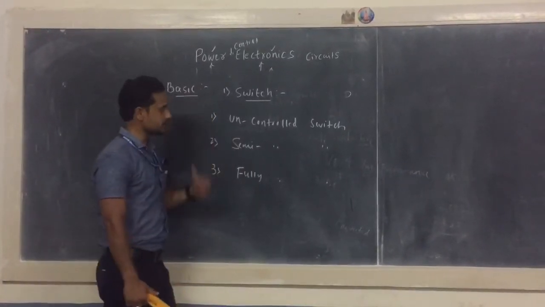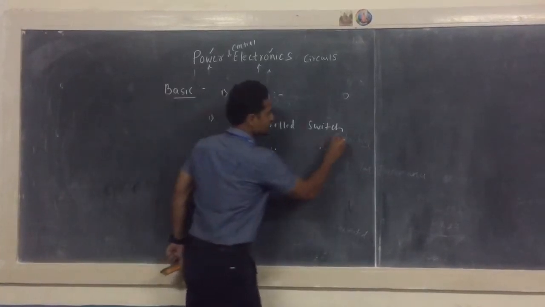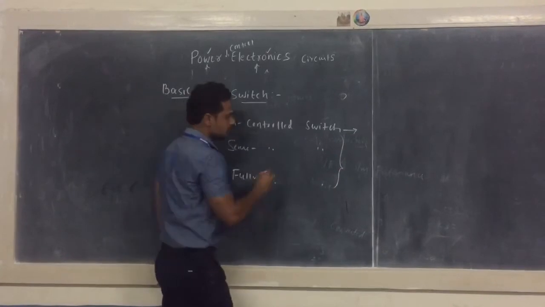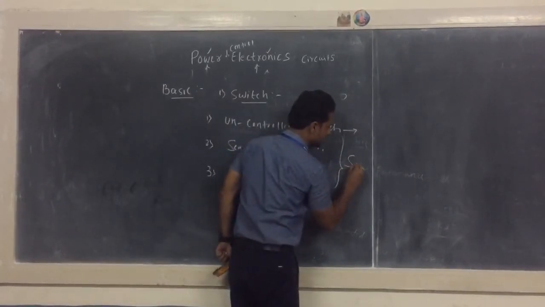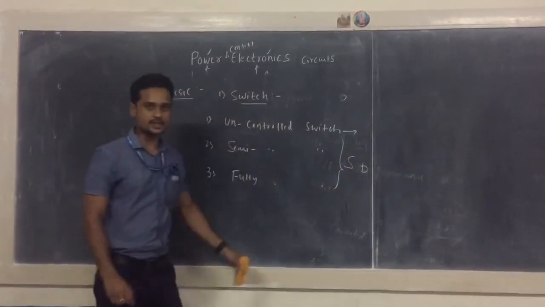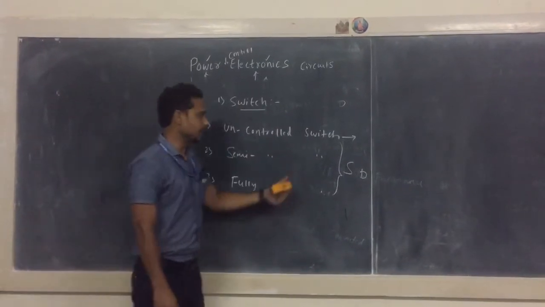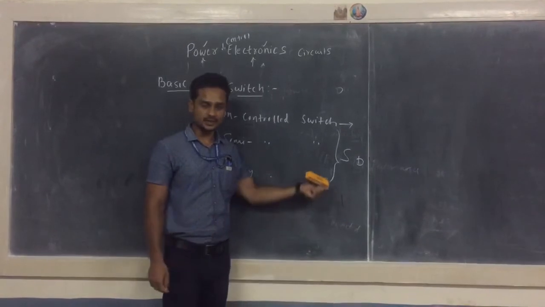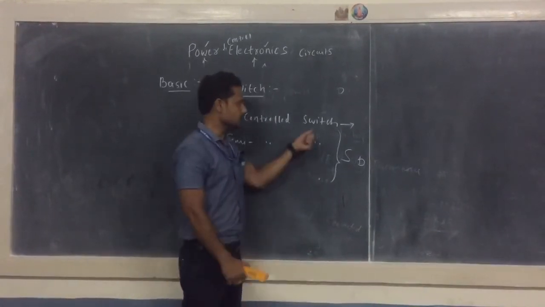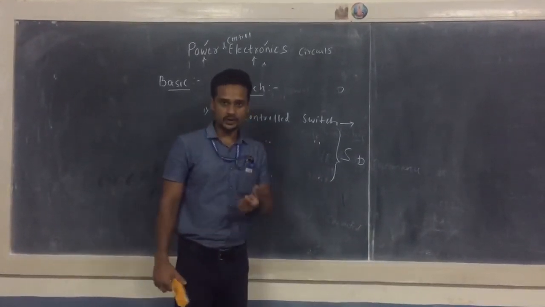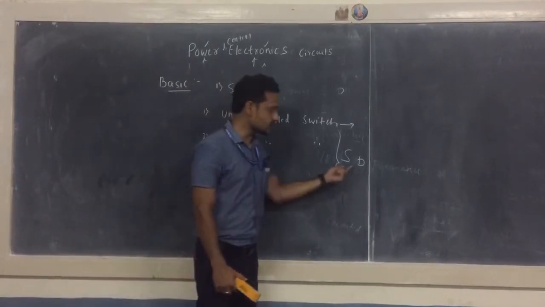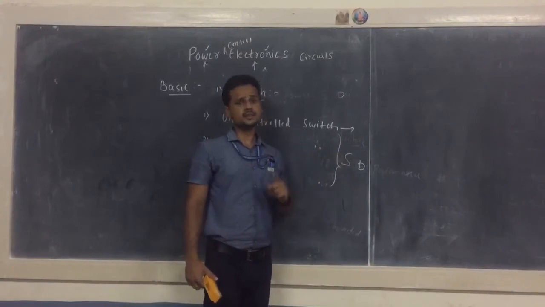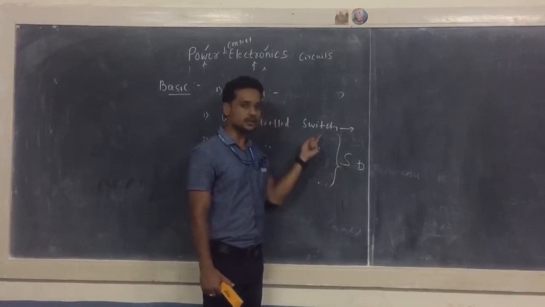Now the first question here is, what is a switch? In all these three types, a switch is nothing but a semiconductor device. It might be either silicon or germanium. The most widely used semiconductor device is silicon. So whenever I use the word switch, you just assume that I am talking about the semiconductor device. This semiconductor device finally acts as a switch, hence we are using the word switch.